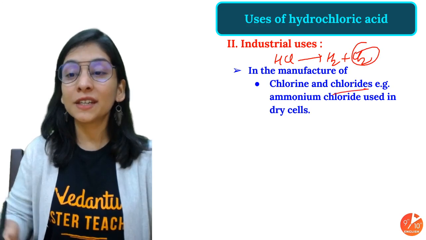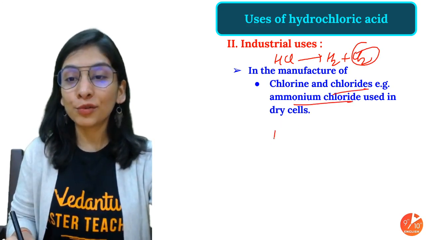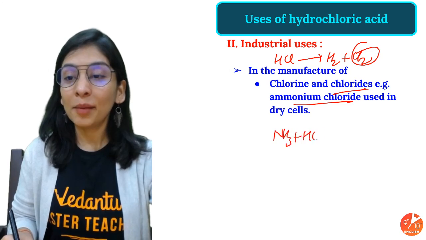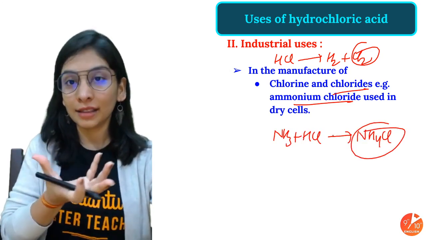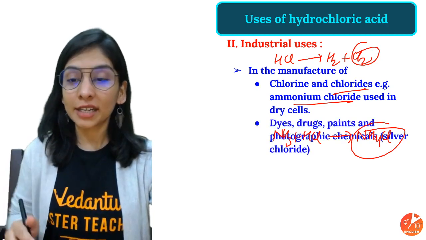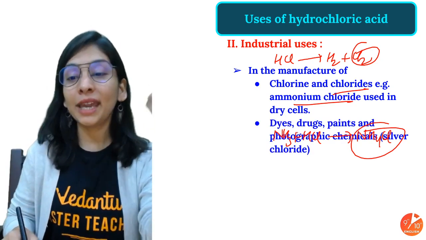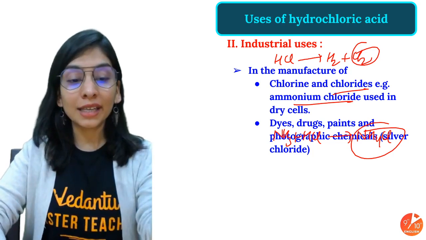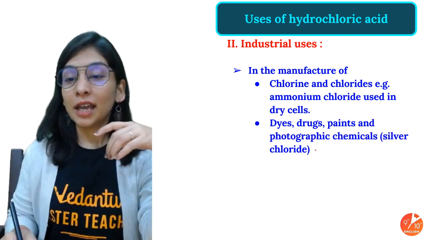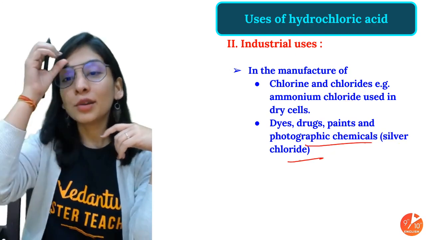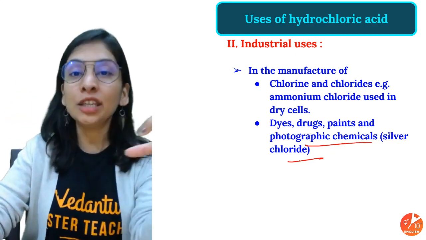We can get different metal chlorides also, like ammonium chloride, which we use in the dry cell. We use it in different types of dyes, drugs, paints, and photographic chemicals like AgCl, which we can prepare and use in photography.